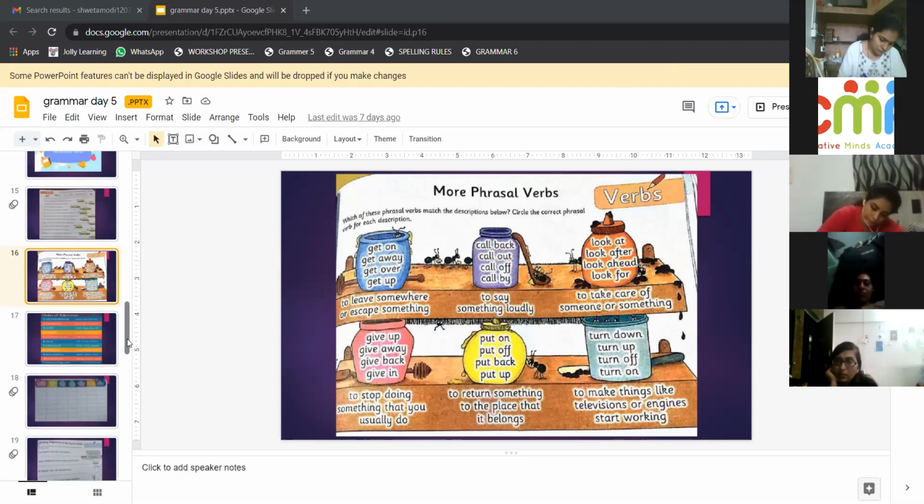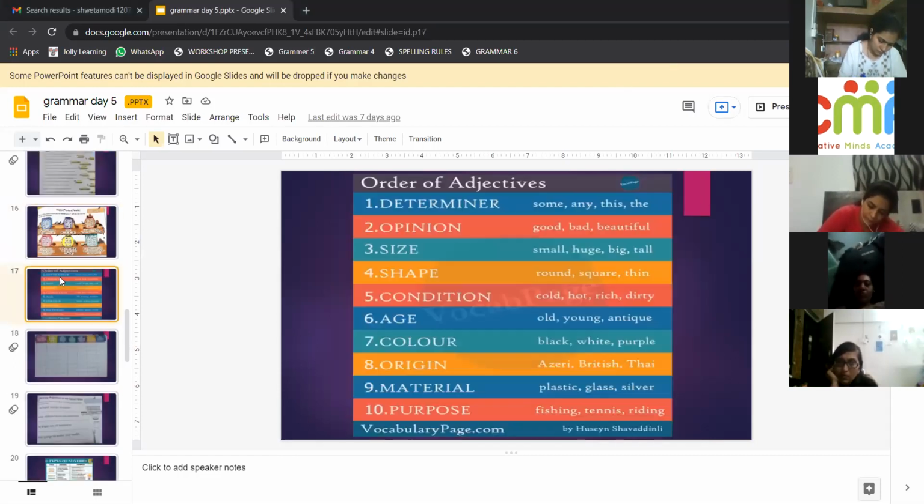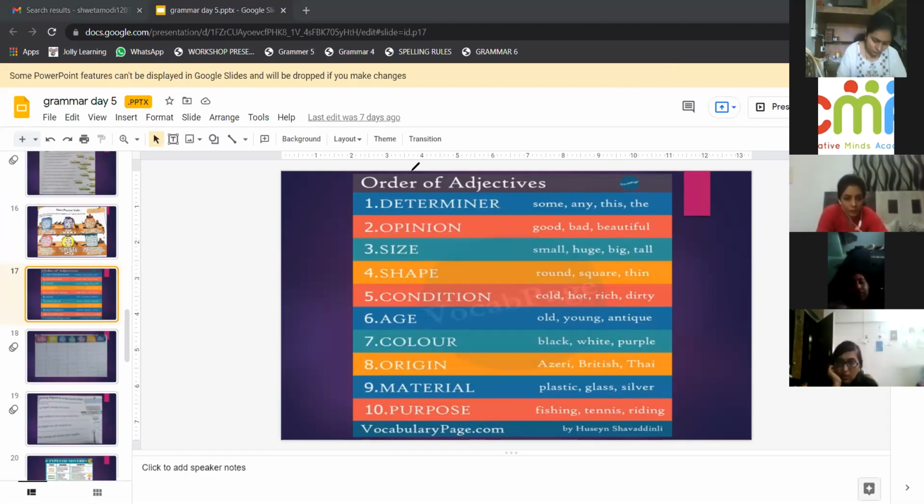Okay, then we have the order of adjectives. When you have more than one adjective in a sentence, you use this order. Now, how do you remember this? Can you tell me some mnemonic strategy for this?